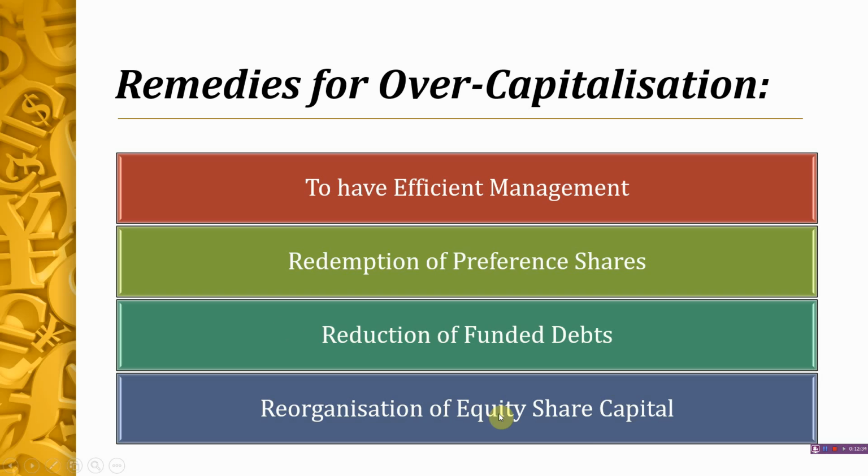And the last one is reorganization of equity share capital. The face value or the number of equity shares may be reduced in order to rectify overcapitalization. Sometimes shareholders may oppose this proposal, but actually their proportionate interest in the equity is not reduced. Only the shares or their face values are reduced. So these are the ways through which the overcapitalization situation can be tackled: efficient management, that is to use the resources very properly, redemption of preference shares, reduction of funded debts, and reorganization of equity share capital.